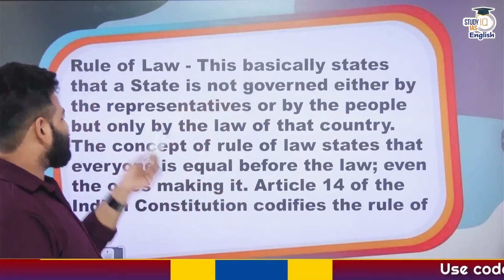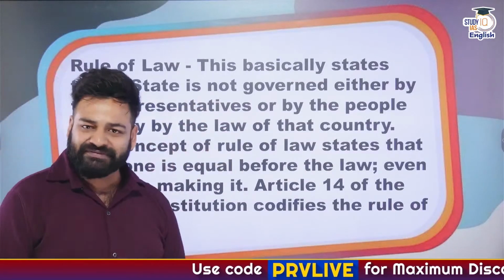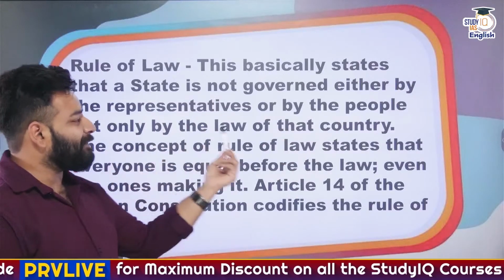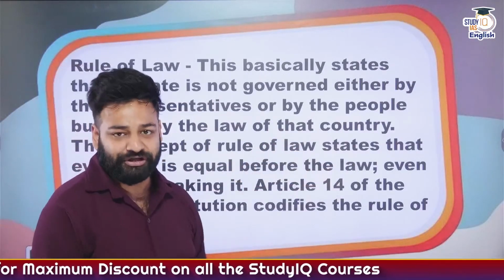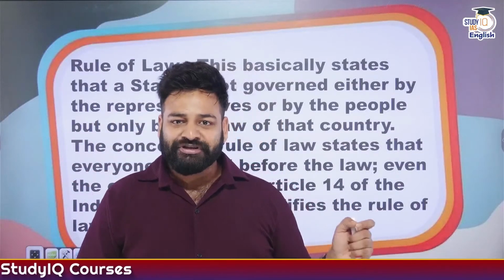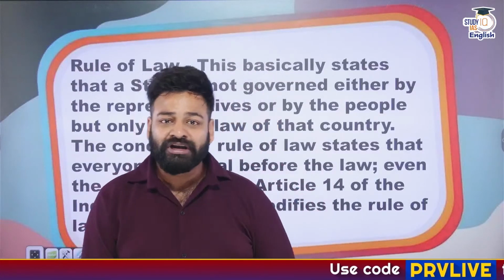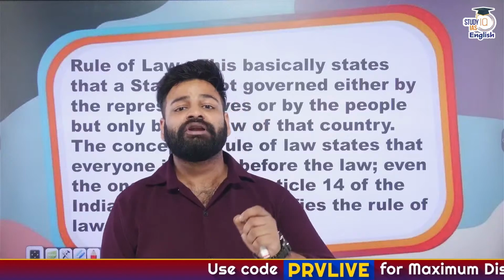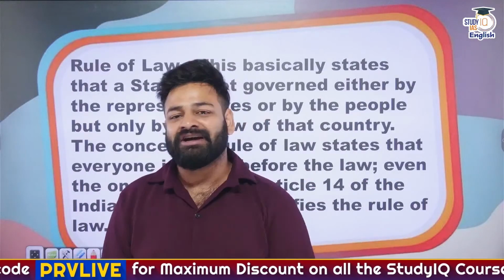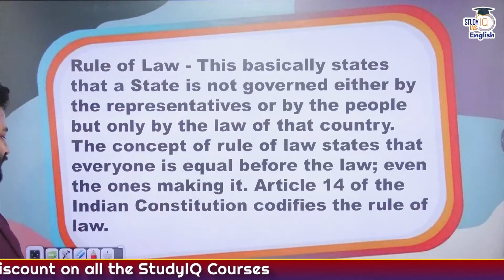This basically states that a state is not governed either by the representatives or even by the people, but only by the law of that country. So who is supreme? In any democracy which follows the rule of law, the supreme authority is only and only law. That is, no one is above the law, first thing. And everyone is equal in the eyes of the law. This is what Article 14 of the Indian Constitution states.